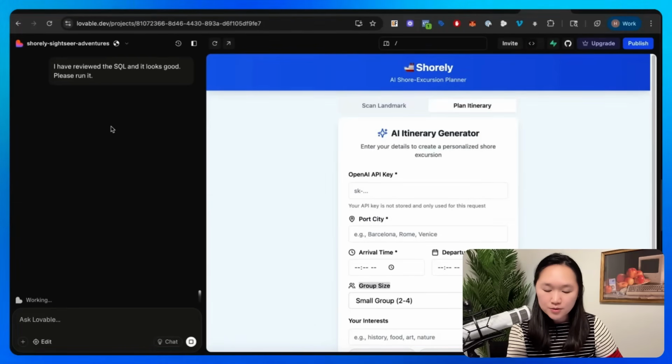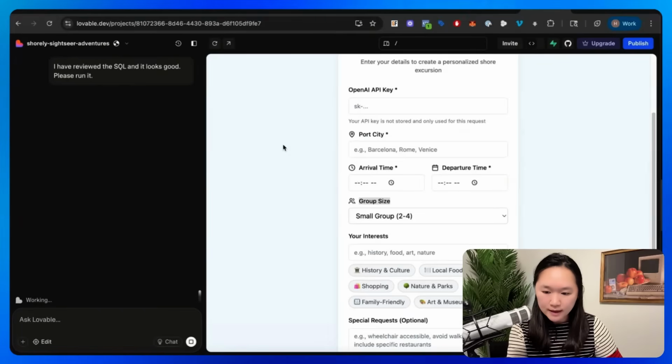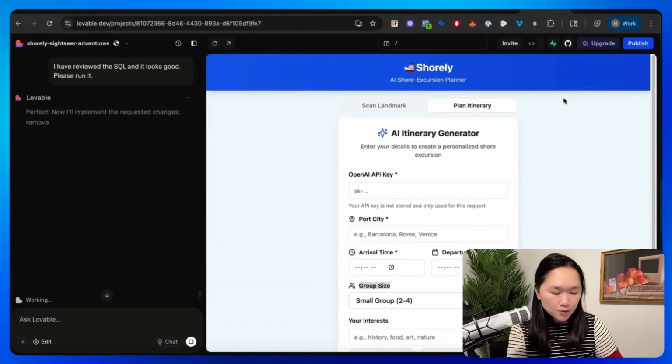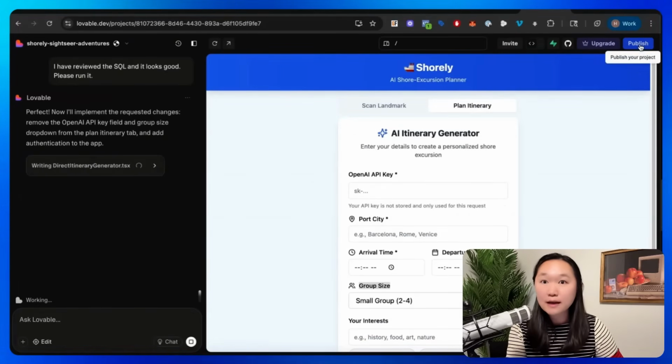And once you have finished the entire app and it is exactly what you want, then you can just go up here and press publish. Now, one thing I will say is that all these vibe coding platforms are targeted towards web applications. They are not specific for writing iOS or Android apps. I hope that will change soon because that would be such a game changer if we can start creating mobile apps all just with vibe coding.